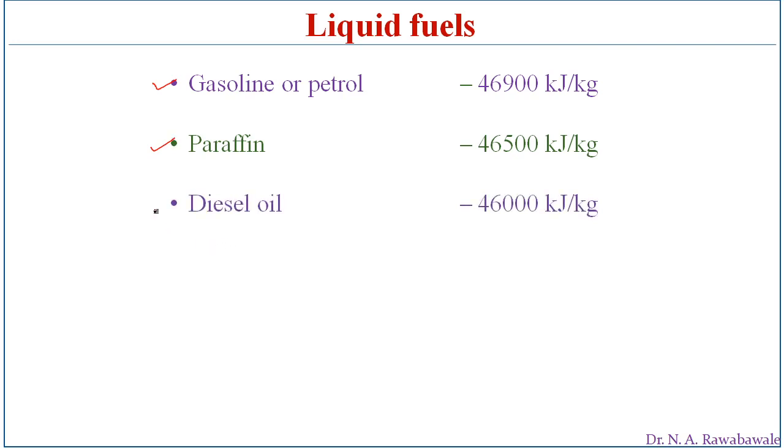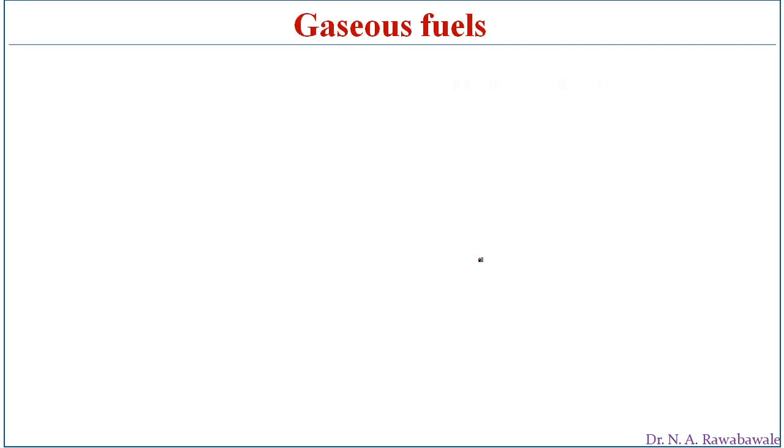Diesel oil is one source of energy and is a liquid fuel which also liberates 46,000 kilojoules per kg of heat energy. Heavy fuel or crude oil is a liquid fuel which liberates 44,000 kilojoules per kg of heat energy. Then coming to gaseous fuels, the fuels which are in the gaseous form.